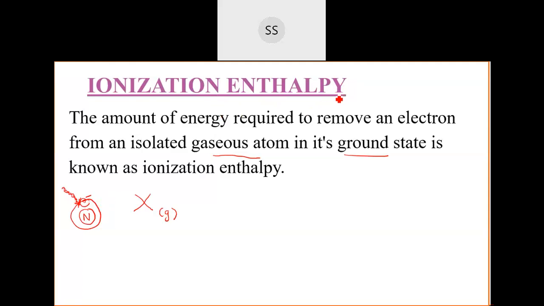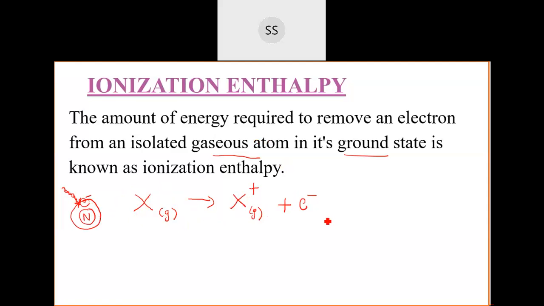ionization enthalpy. When you remove the electron from the neutral atom, this X will get converted to X+. You are removing one electron, so the proton to electron ratio will be larger, so I can put a one positive charge here, again in the gaseous state, plus one electron they have lost. This energy we have supplied to this atom to remove the electron from its outermost shell, that itself is ionization enthalpy.